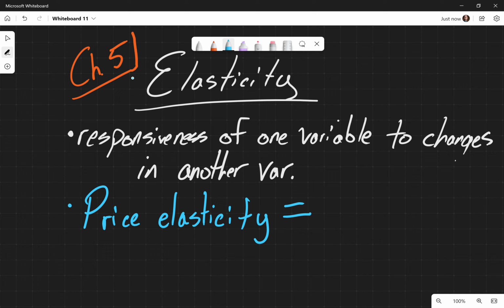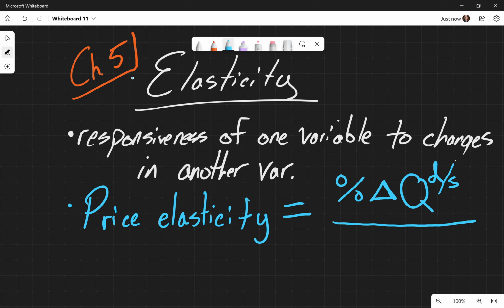So it's the percentage, and this triangle means delta, so it means change. The percentage change in either the quantity demanded or the quantity supplied divided by the percentage change in the price.